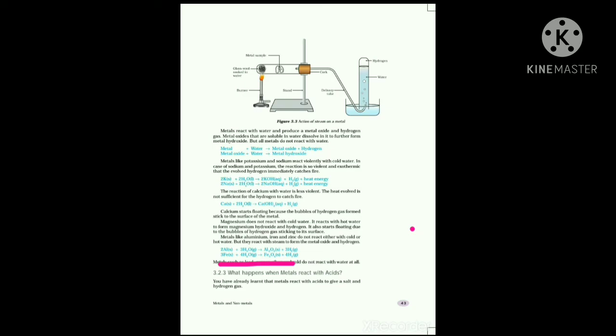Next, in the case of aluminium, iron and zinc that do not react with either cold or hot water, these metals only react with steam.